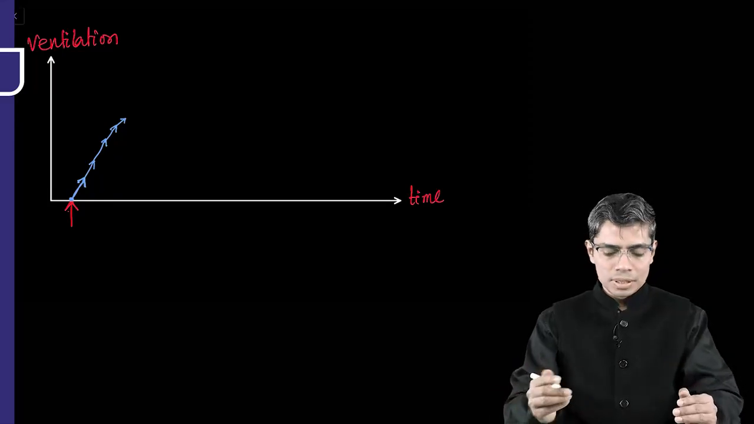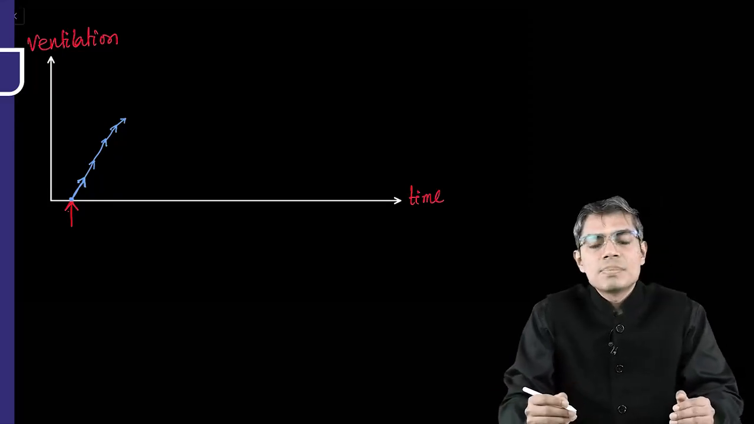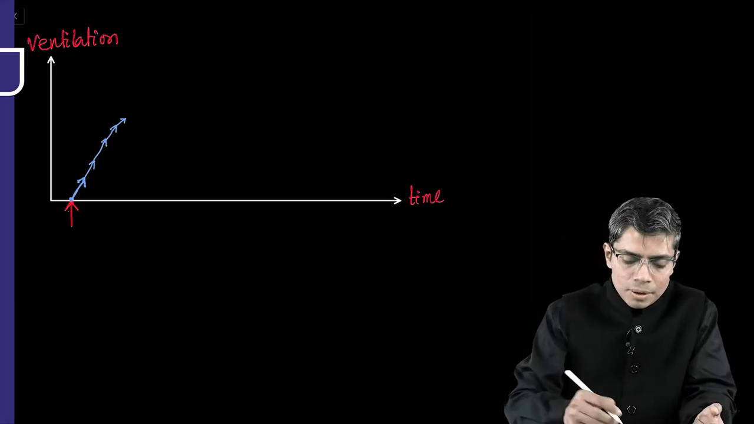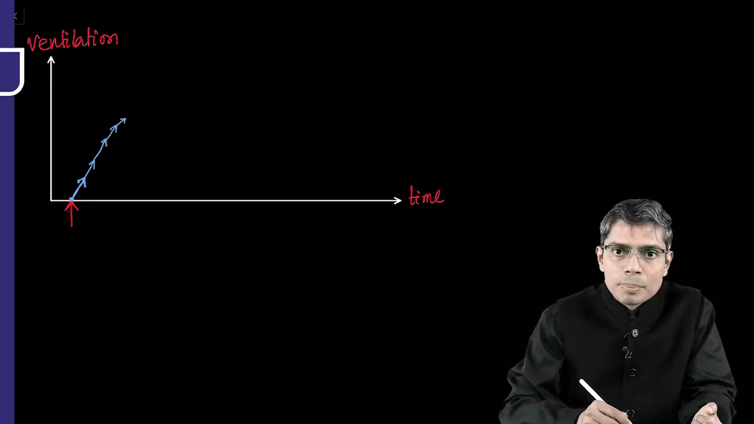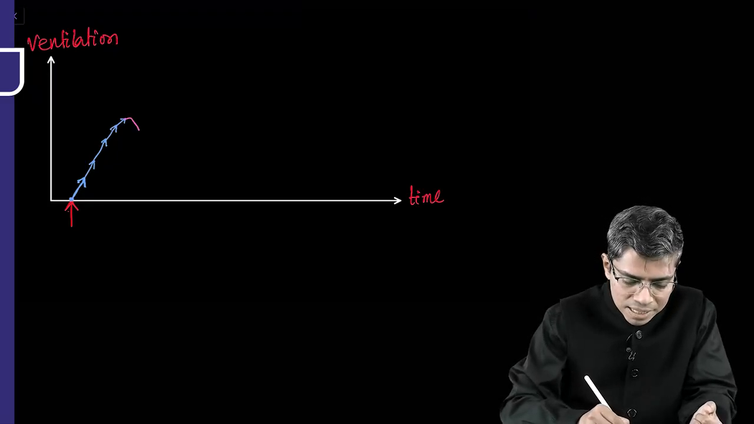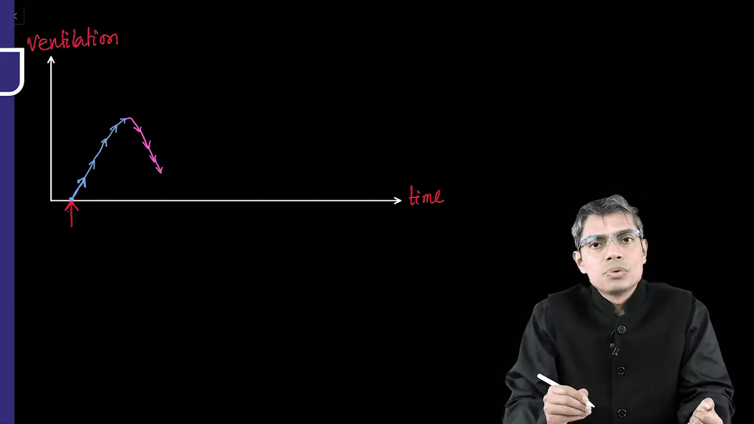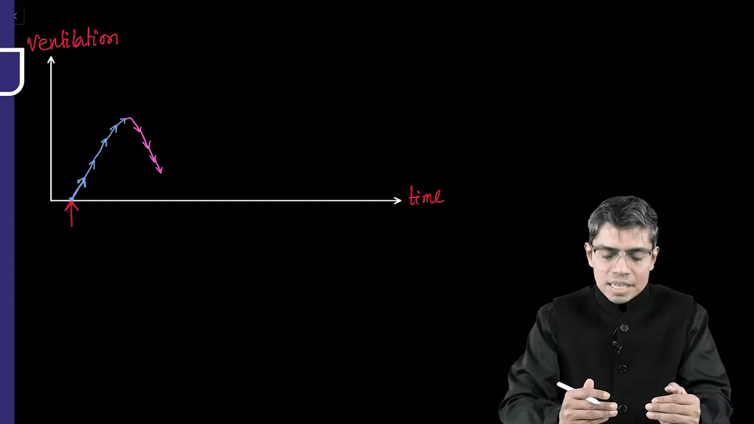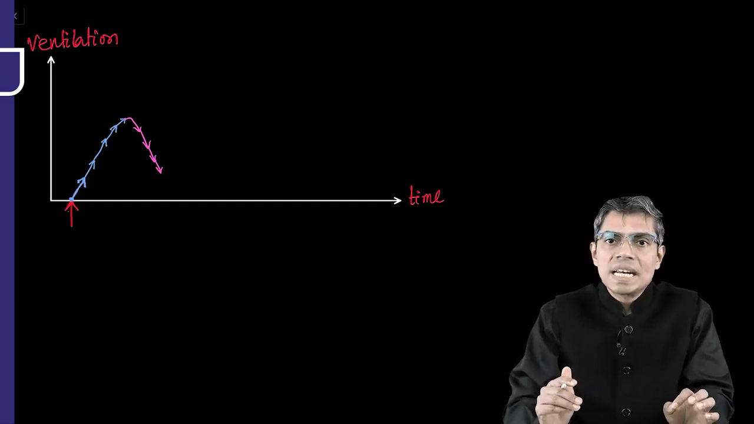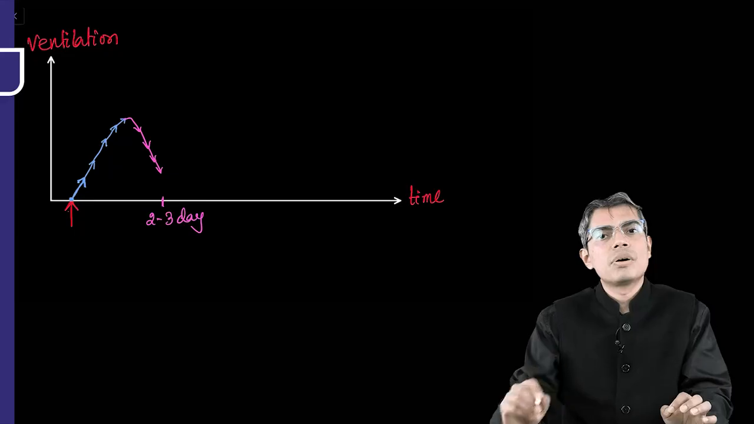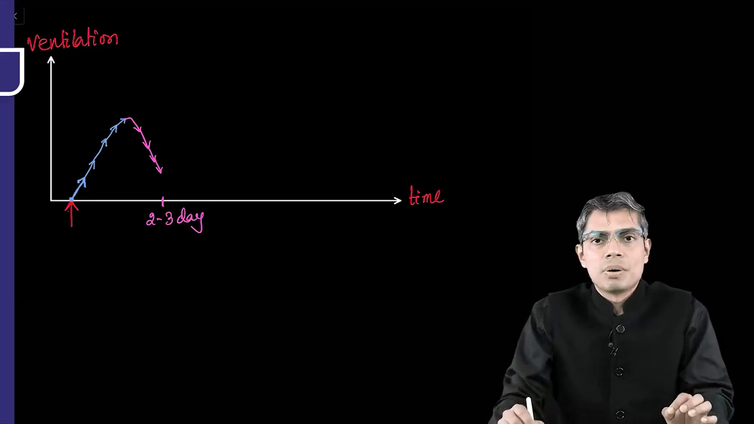Then I told you that more and more increase in ventilation means you are washing out the carbon dioxide from the body. Alkalosis will develop, and that alkalosis will produce a braking effect, and because of the braking effect, the ventilation will start decreasing, okay? And this will be decreasing within 2 to 3 hours. Now this decrease will continue for the next 2 to 3 days. Within these 2 to 3 days, who is going to compensate? The kidney is going to compensate.